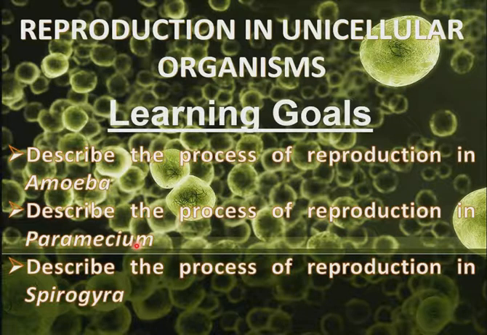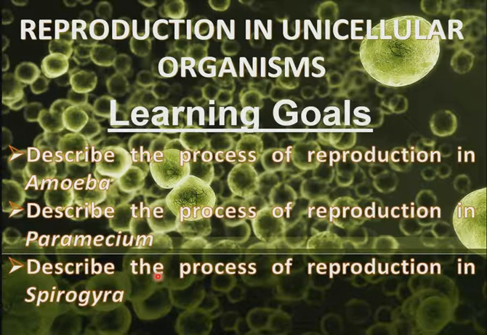In reproduction in unicellular organisms, we have the following learning objectives. One, we have to be able to describe the process of reproduction in amoeba, and also to describe the process of reproduction in Paramecium. And we should also be able to describe the process of reproduction in Spirogyra. These are the three learning objectives that we have in today's lesson.